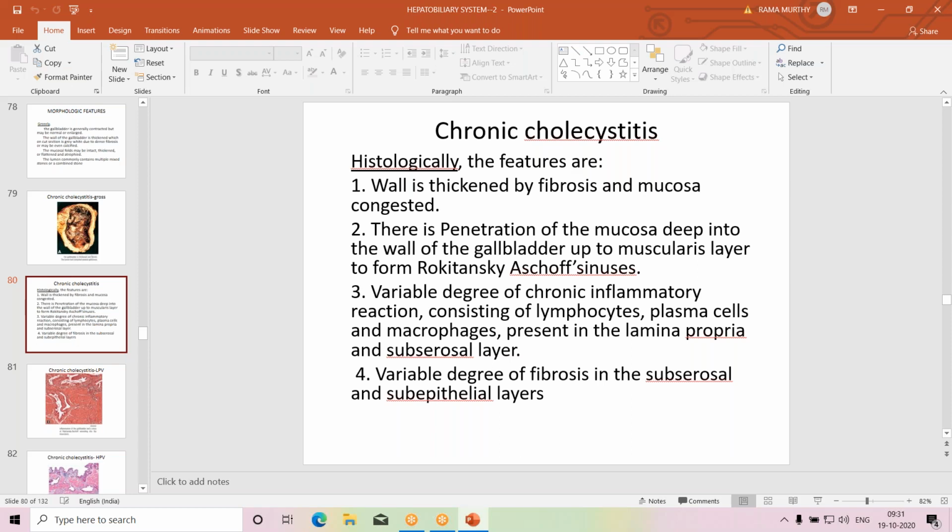surrounding the Rokitansky-Aschoff sinuses. Inflammatory cells include mainly lymphocytes, plasma cells, and macrophages, and they are present in the lamina propria as well as in the subserosal layer also. And there is dense fibrosis. Fibrosis may replace muscle tissue. It may involve the serosa, subserosa, or subepithelial layers.